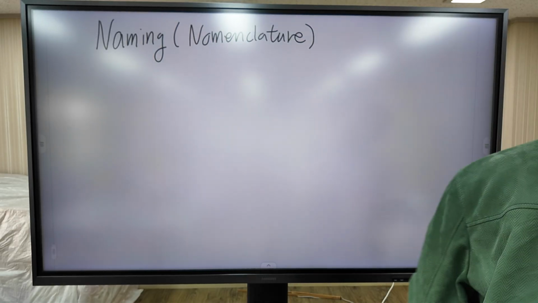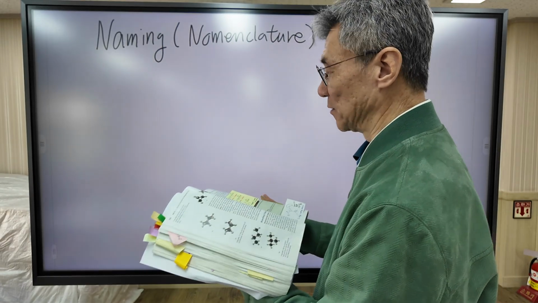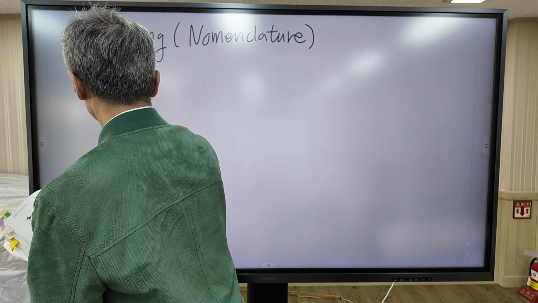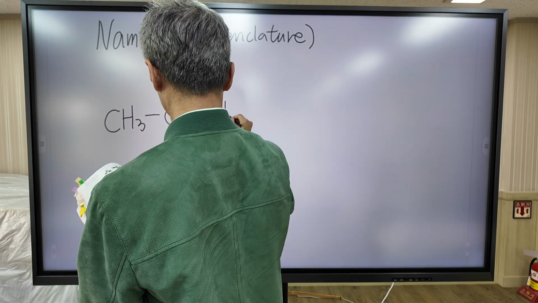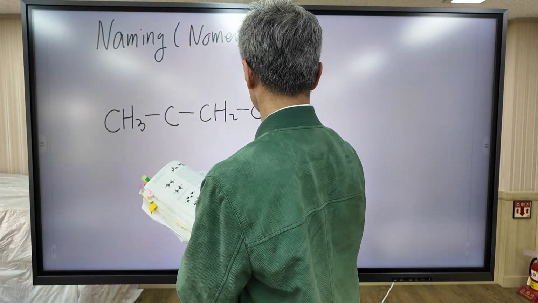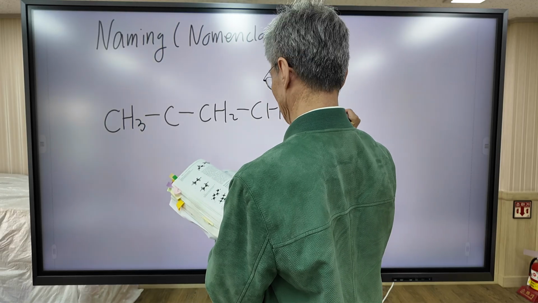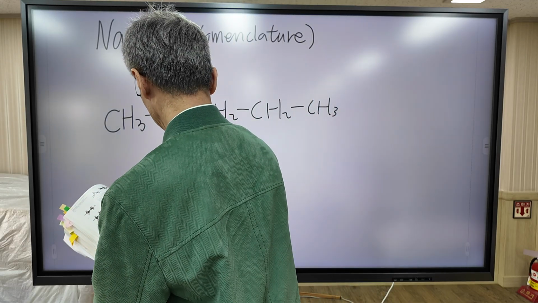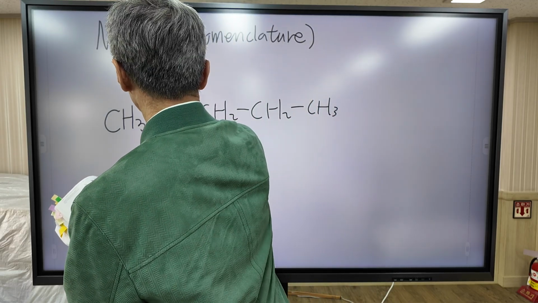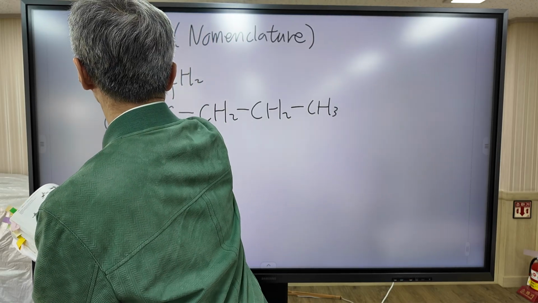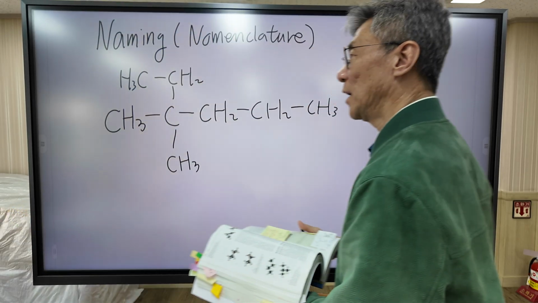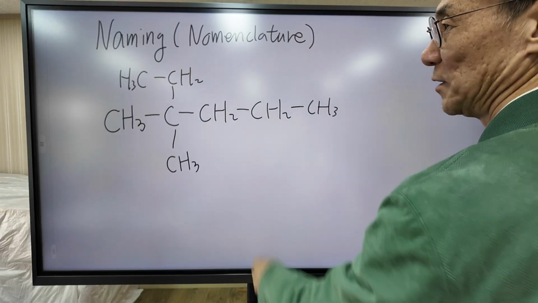So I'm going to name this organic compound.